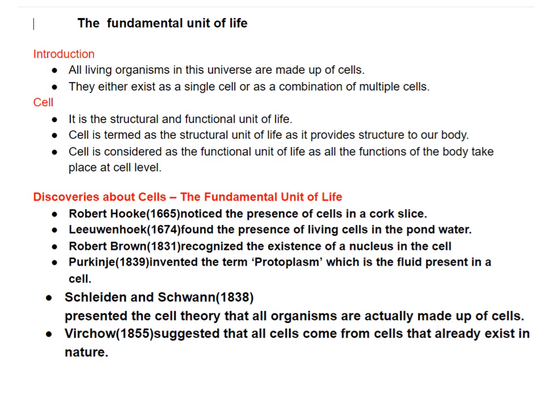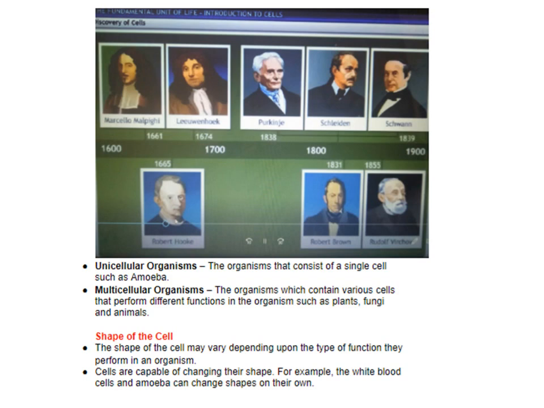Now, Schleiden and Schwann presented the cell theory. According to this cell theory, all organisms are actually made up of cells. Another point was added to this cell theory by Virchow, who suggested that all cells come from cells that already exist in nature. Or in other words, we can simply say that all cells come from pre-existing cells. These were the prominent scientists whom we have just talked about. You can see their pictures: Leeuwenhoek, Purkinje, Robert Hooke, Robert Brown, Schwann, everybody is here, and the years are mentioned along with them.